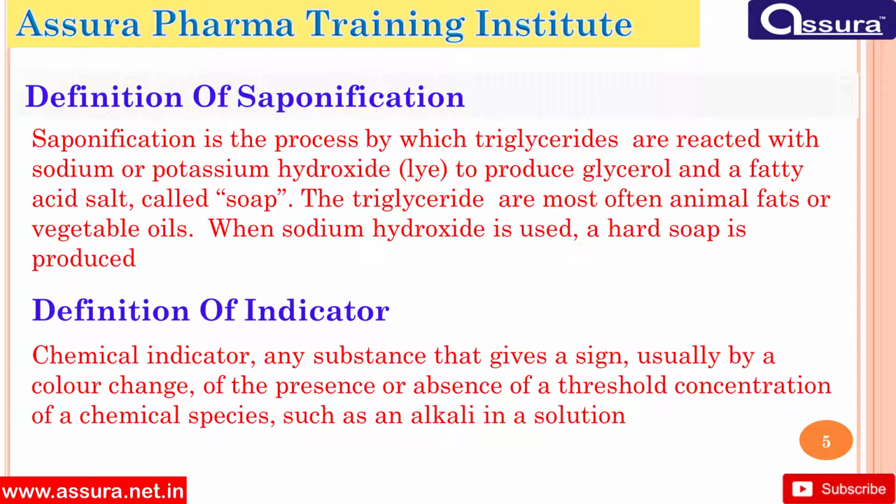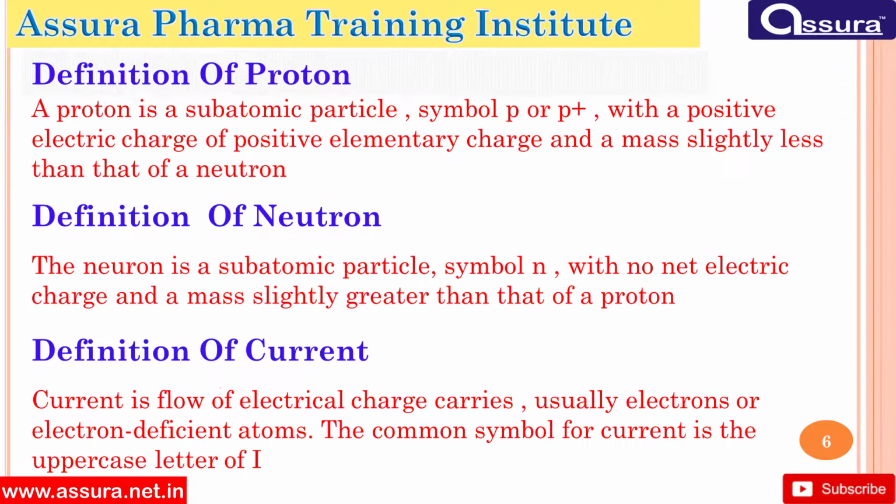Definition of indicator: a chemical indicator is any substance that gives a sign, usually by color change, of the presence or absence of a threshold concentration of a chemical species such as an alkali in a solution. Definition of proton: a proton is a subatomic particle, symbol P or P+, with a positive electric charge of positive elementary charge and a mass slightly less than that of a neutron.